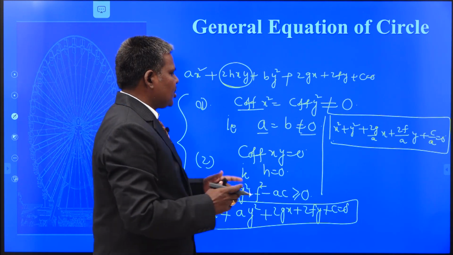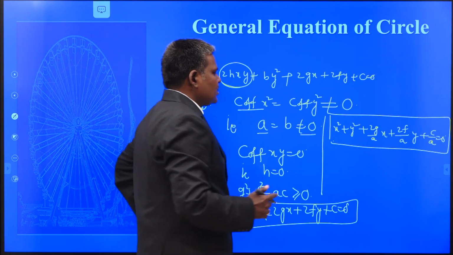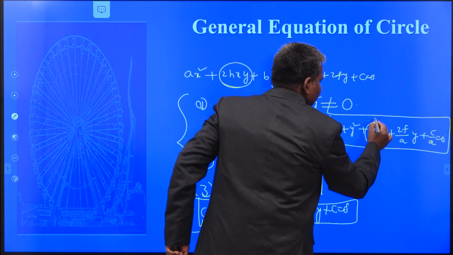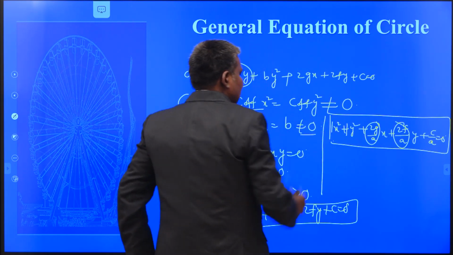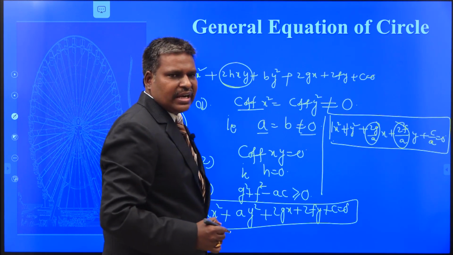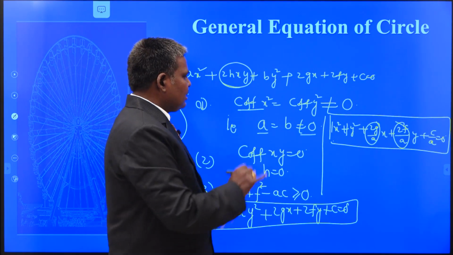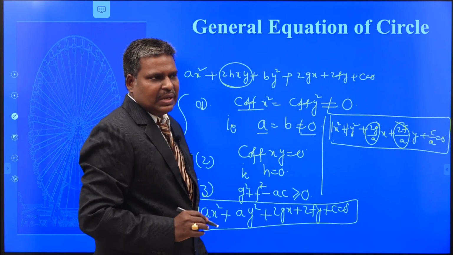I already explained the shortcut to find the center and radius. What you have to do? Take half of the value of the coefficients of x and y. You must convert the coefficient of x square and coefficient of y square to 1. Your job is 99% completed.